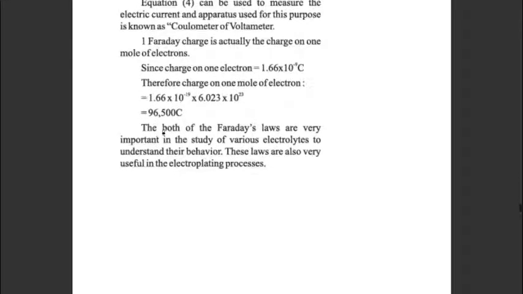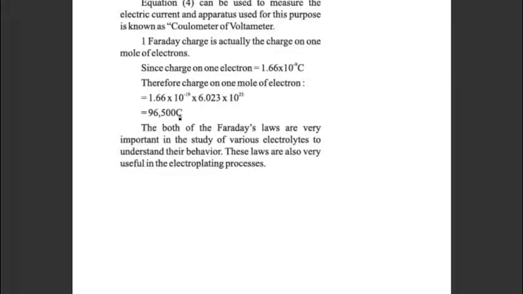Now 1 Faraday charge is actually the charge on 1 mole of electrons. 1 mole of electrons means the number of electrons is 6.023 into 10 to the power 23, equal to the Avogadro number. Since the charge on 1 electron is 1.66 into 10 to the power minus 19 coulomb, the charge on these electrons can be calculated by multiplying these two quantities, which comes out equal to 96,500 coulomb.